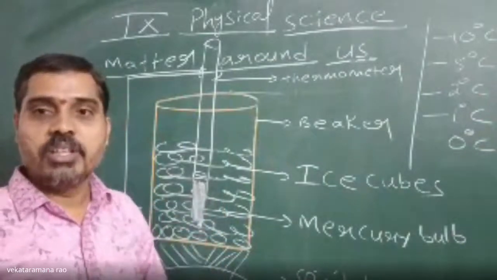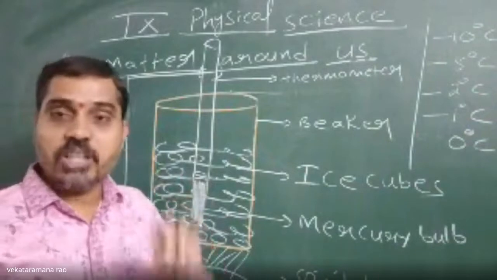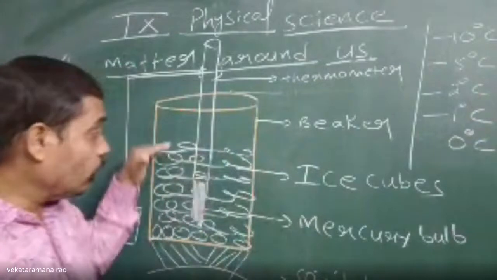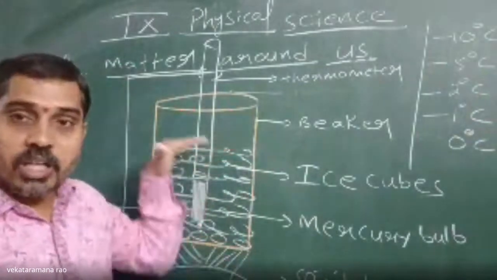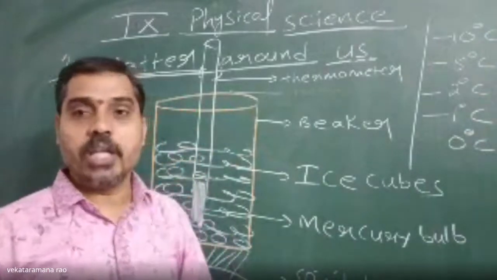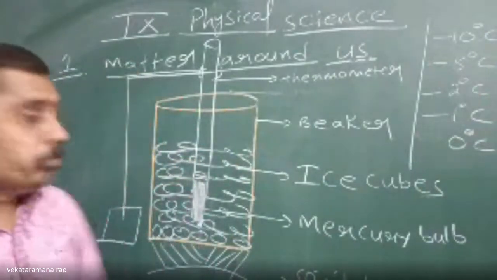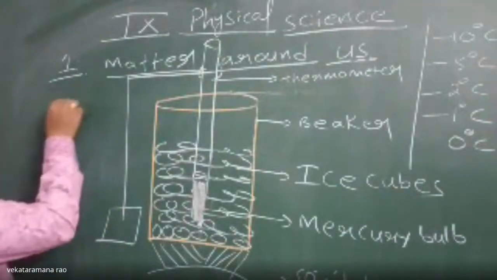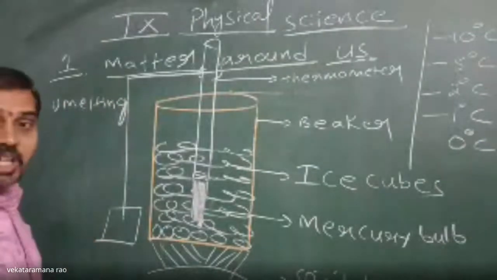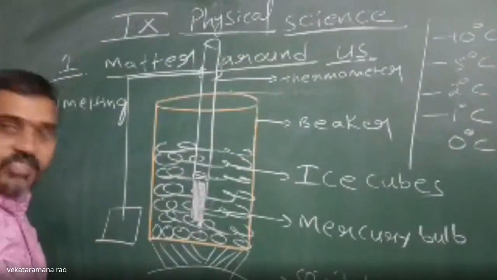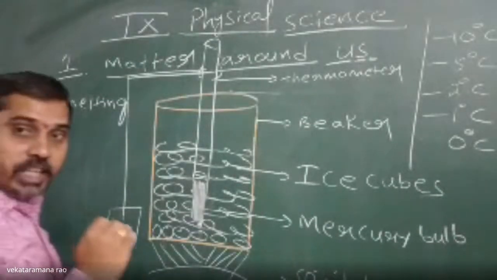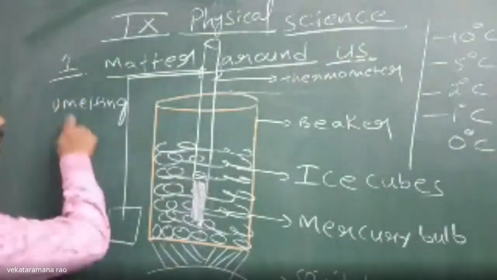That process, in which the solid state will convert into liquid state without raising temperature, at constant temperature, we will call melting. What is it? Melting. So, what is meant by melting? The process of conversion of solid state to liquid state without raising temperature, at a constant temperature. That process is called melting.